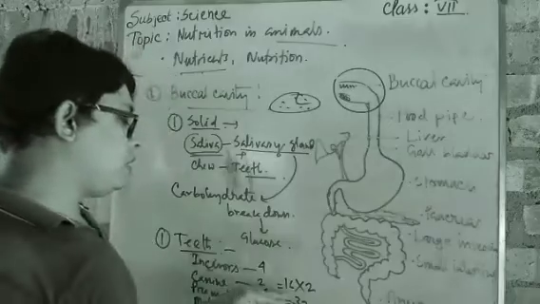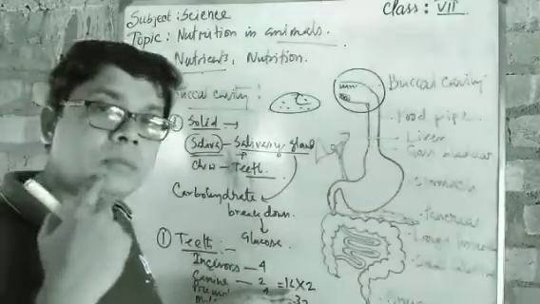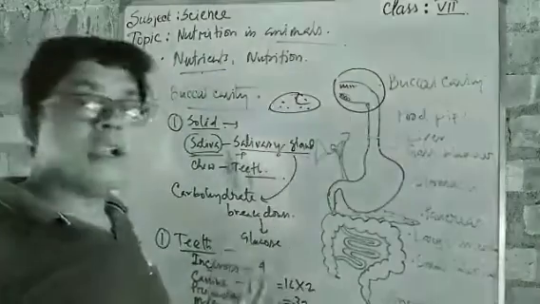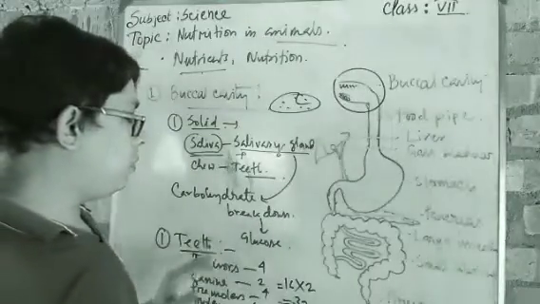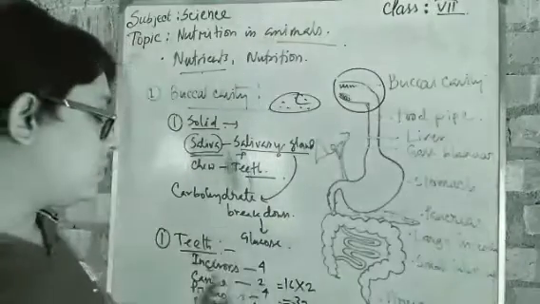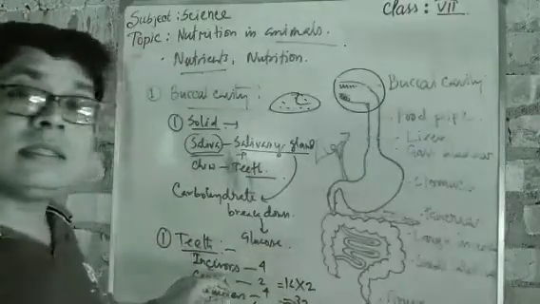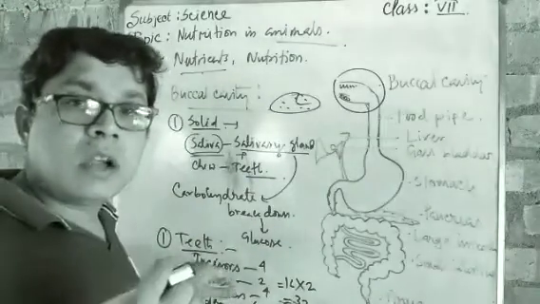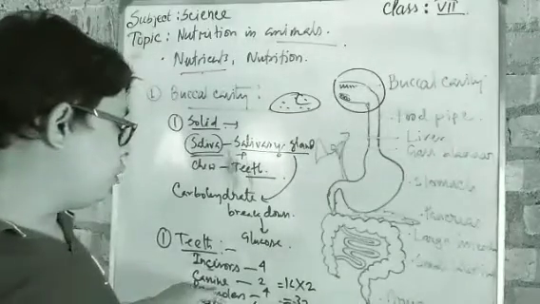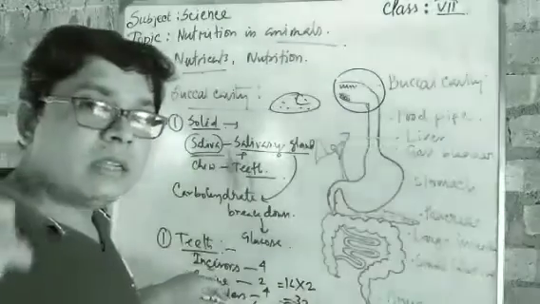So it means total 16 are there, and at both parts, 16 to 32. So it means the total number of teeth we have got, and these teeth's functions are also different. Number one, incisors, it helps to cut the food. Number two, canine, it helps to tear the food.